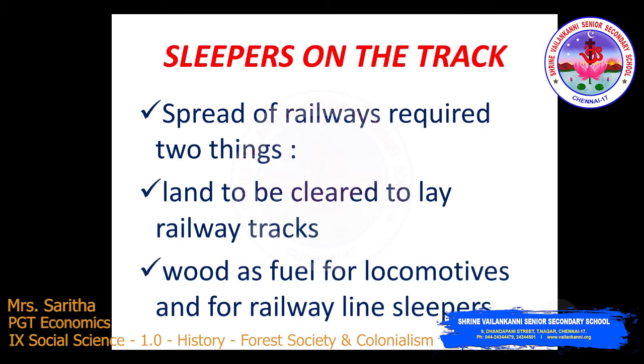And to lay railway lines, sleepers were essential to hold the tracks together. As the railway tracks spread through India, a larger number of trees were felled. Contractors began cutting trees indiscriminately, and forests around the railway tracks started disappearing.